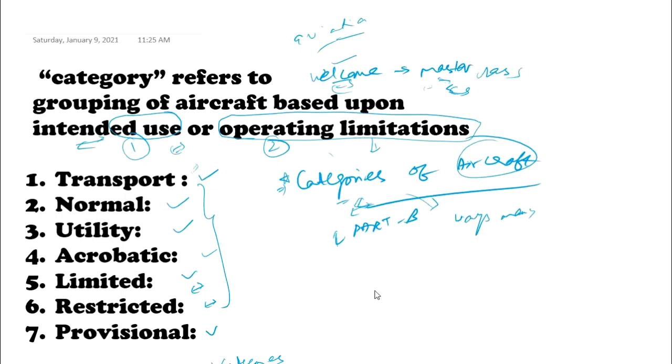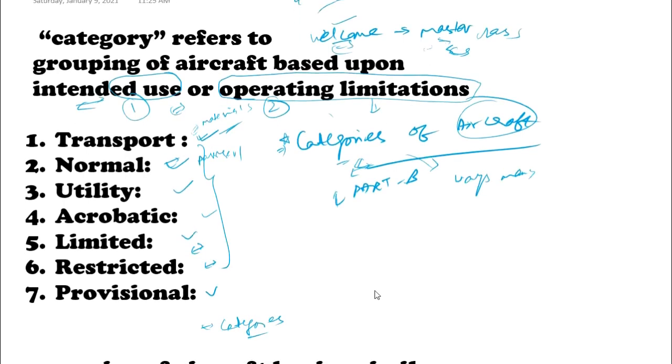In general, if the aircraft is mostly used for transporting materials, then it comes under the category of transport. It doesn't have any other use. Mostly it is used for transport. So such aircraft can be categorized under the transport category. Next is the normal aircraft. Any aircraft which carries passengers, a normal aircraft, can be categorized into the normal category.